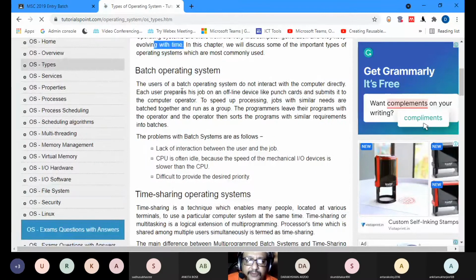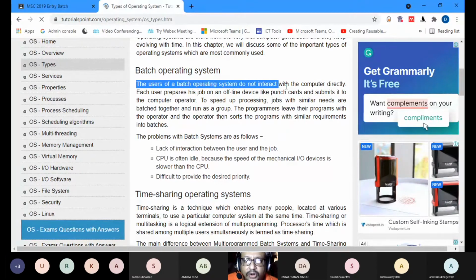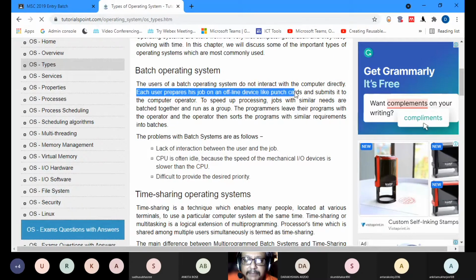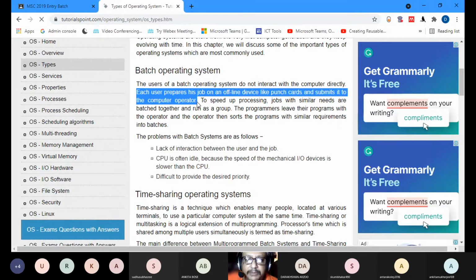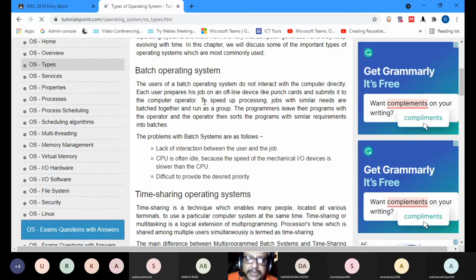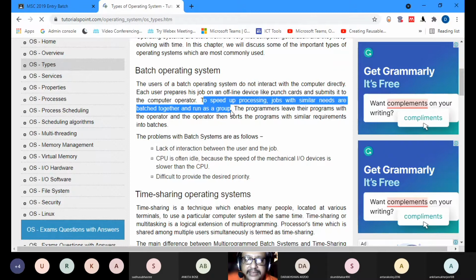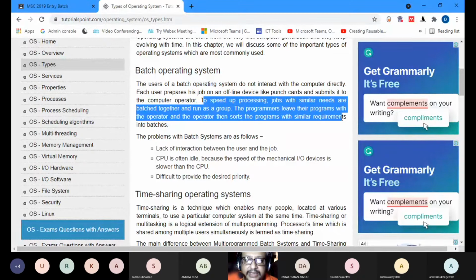So what are the types of operating system? First, we had the batch operating system. The users of a batch operating system do not interact with the computer directly. Each user prepares his job on an offline device like a punch card and submits it to the computer operator. To speed up the processing, jobs with similar needs are batched together and run as a group. These programmers leave their programs with the operator, and the operator then sorts the programs with similar requirements into batches.